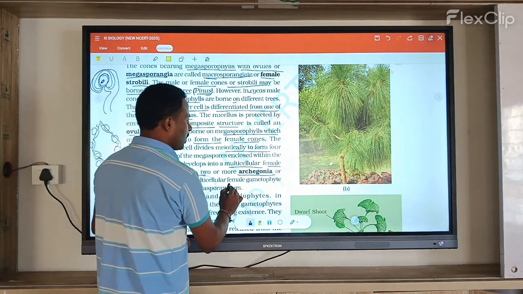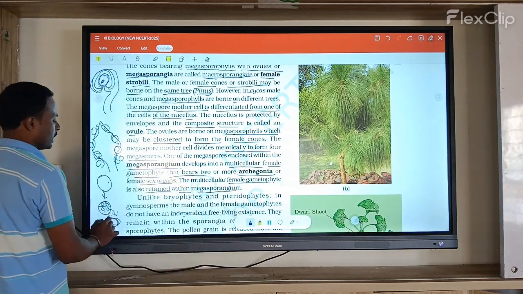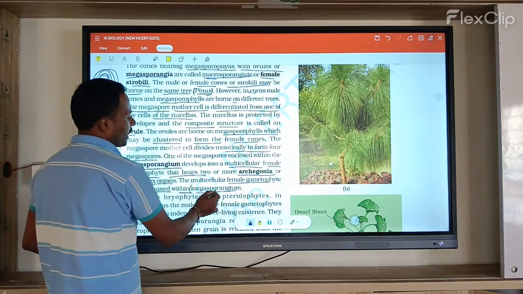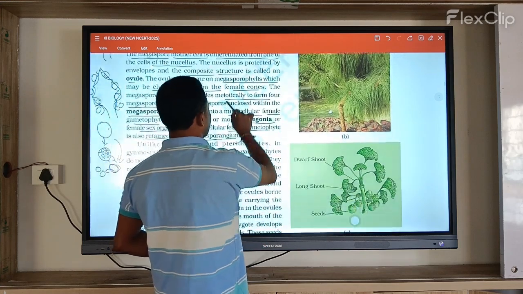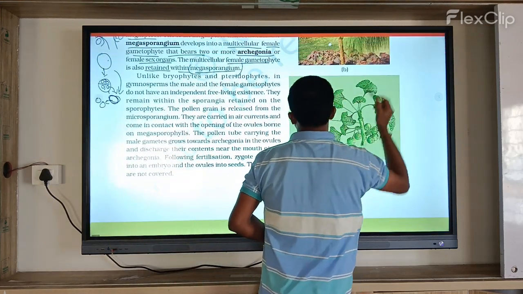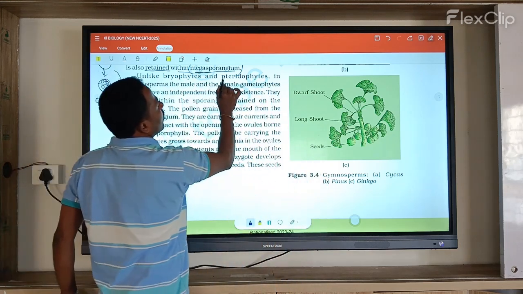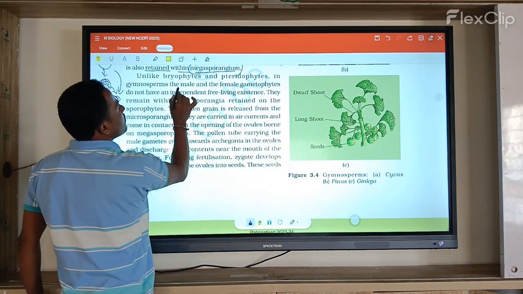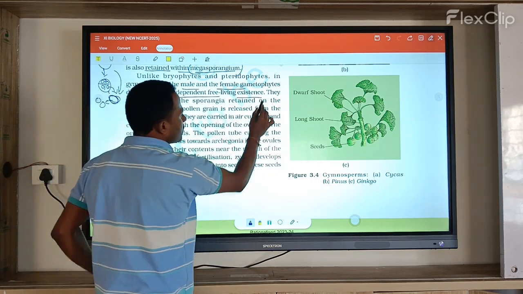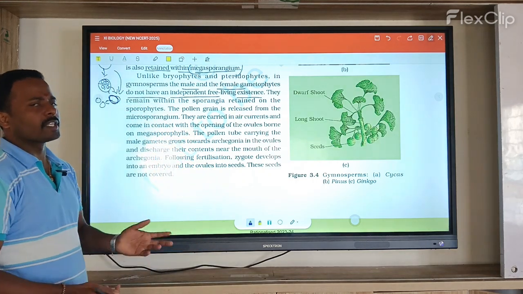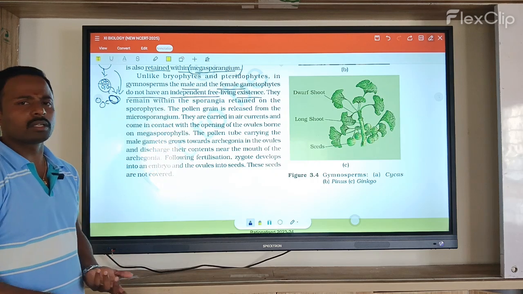Now the multicellular female gametophyte is also retained within the megasporangium. Where is it retained? On the megasporangium only. Next, unlike the bryophytes and pteridophytes, in the gymnosperms the male and female gametophytes do not have an independent free living existence. The bryophytes and pteridophytes have a free living existence, but here that condition is not present.